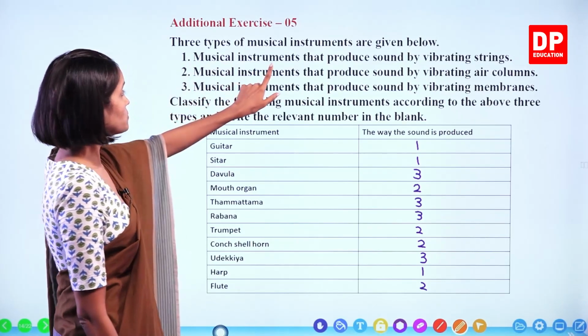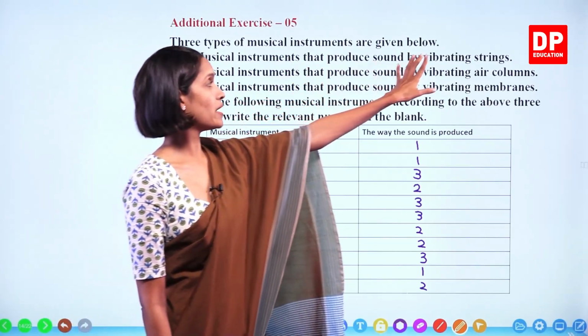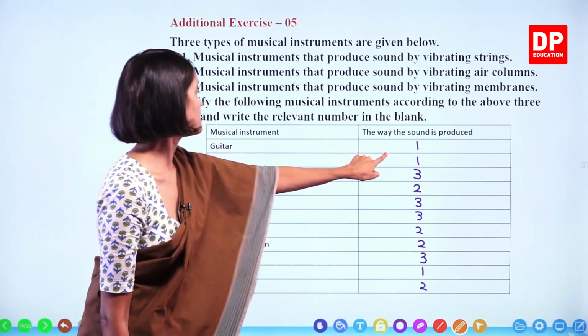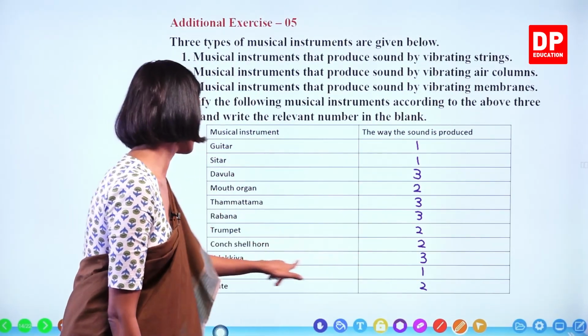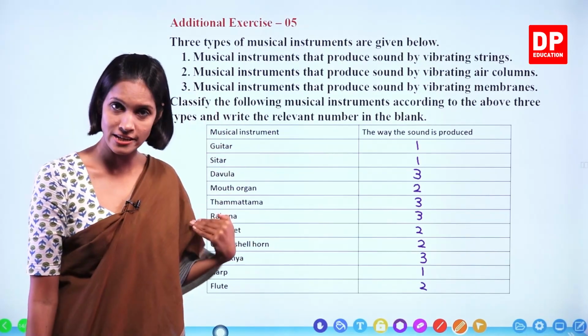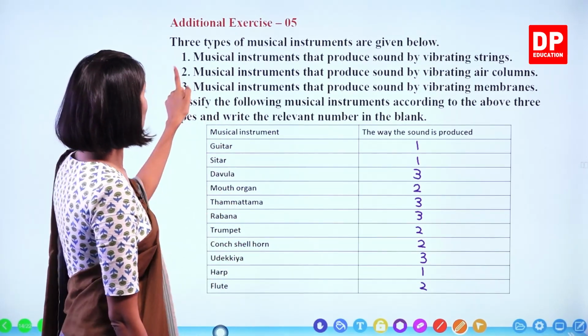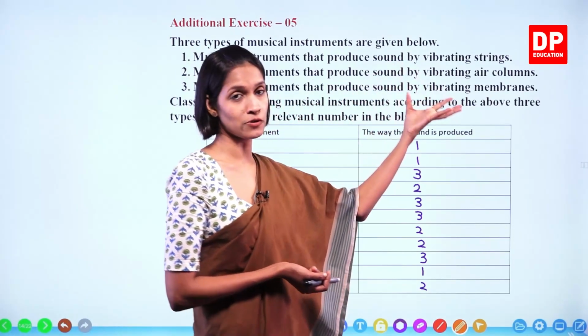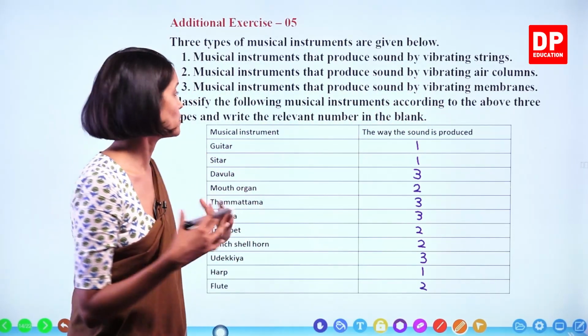So, number 1, musical instruments that produce sound by vibrating strings. Now, according to this list, guitar, sitar and harp come under string instruments. Okay. Number 2, musical instruments that produce sound by vibrating air columns, which means wind instruments, right?